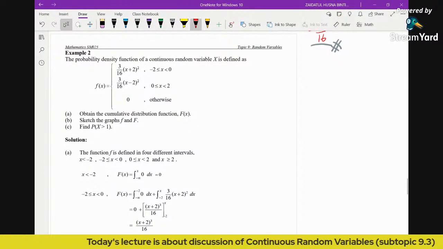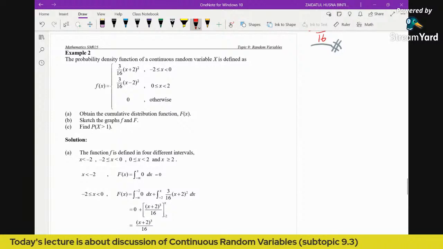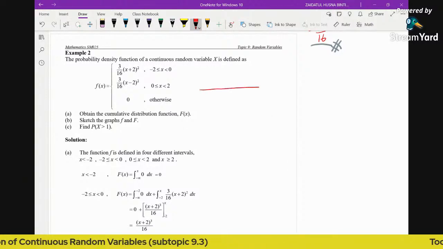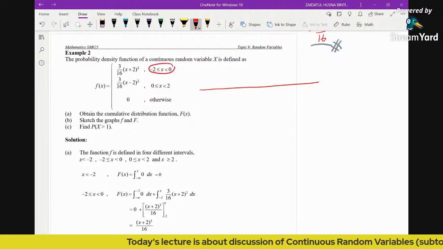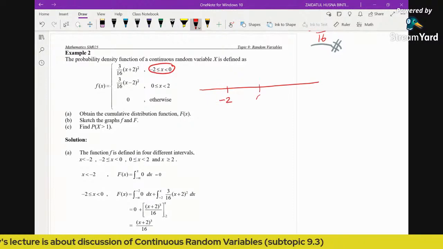I would advise you, whenever you come across this continuous random variable question, draw a number line. So draw a number line, then we will see clearly which function is defined for which region. So now, we draw a number line and we label the respective intervals. So in this case, we have negative 2 until 0 and we have 0 until 2.